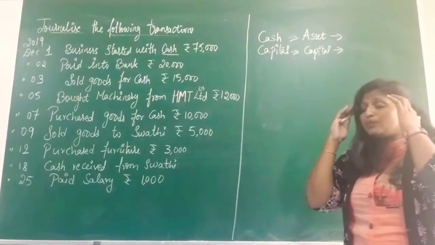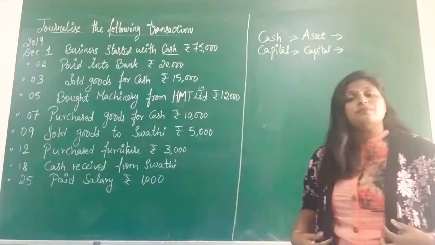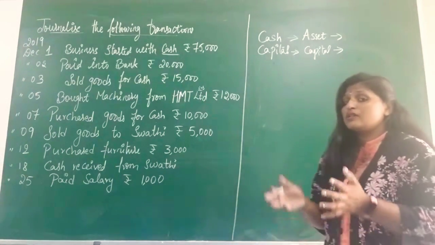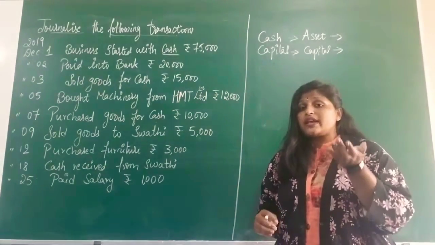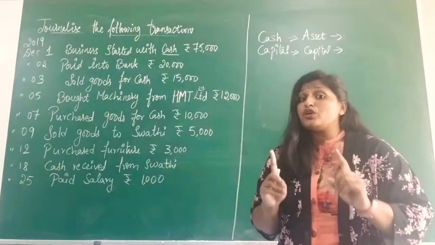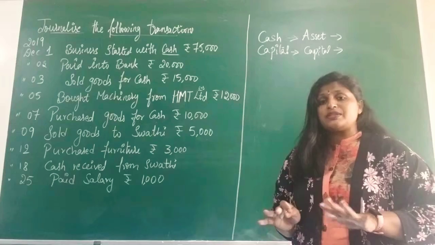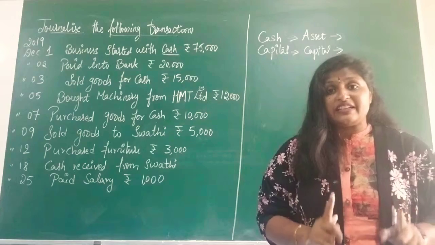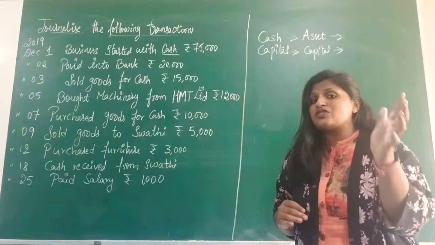Think from the point of view of the business. You are the business owner, and this entire transaction belongs to your business itself. You have started a business and in it you have cash rupees 75,000. Whether the cash value is increased or decreased, think properly from the point of view of the business, not the owner. You are the owner, fine, but as I told you, business is a separate entity, an artificial person. So think from the point of view of that artificial person.